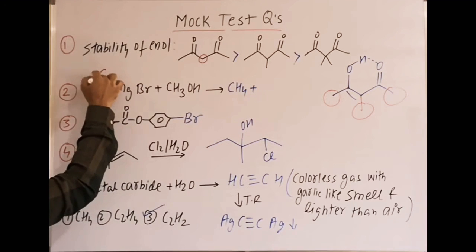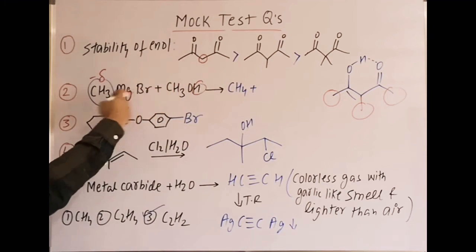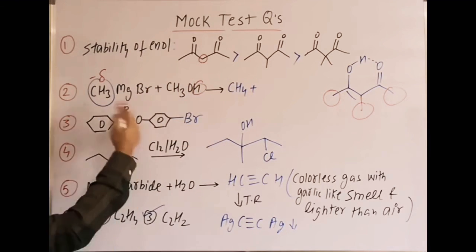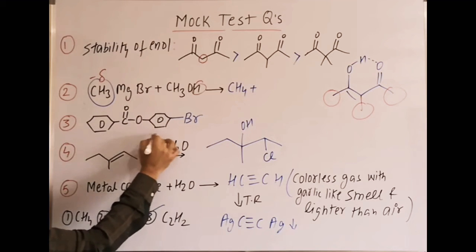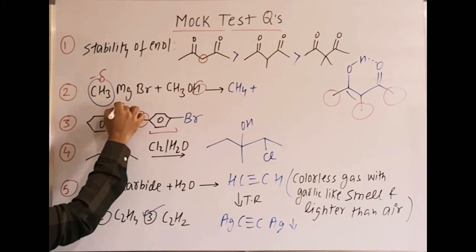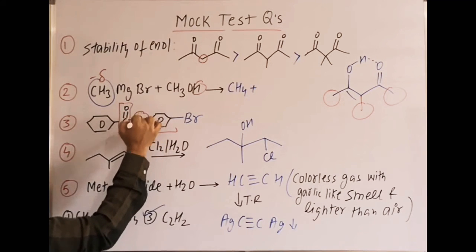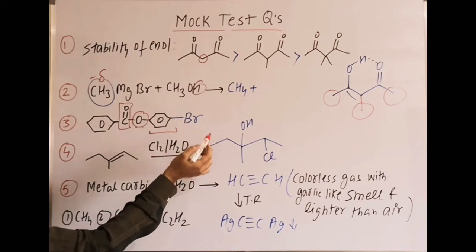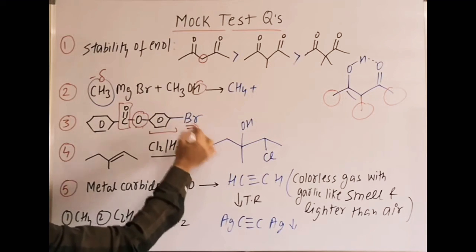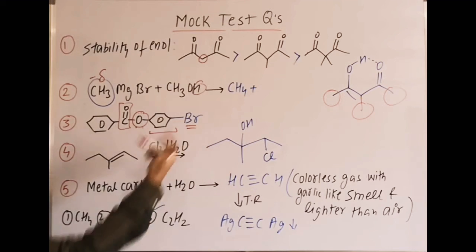Second one, simple question, if you have seen that part from the alkanes, this will be a partial negative charge, acid base reaction, it takes H plus, methane forms plus MgBr with OCH3. Next one is that this ring is connected to a plus M group, the left ring connected to a minus M group. So between them, what will be the major product? Due to the plus M group present, the electrophile attacks majorly at the para position, less at ortho. So by elimination you can get only one option, which is para.